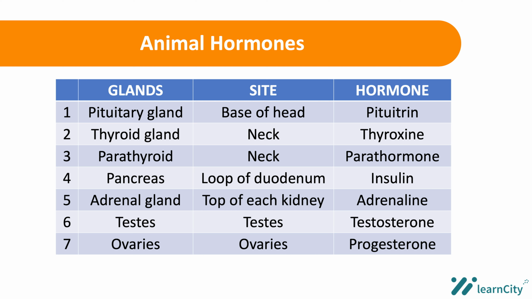Testosterone is another hormone; the gland where testosterone is secreted is the testis, and the site where it functions is also the testis. Another hormone is progesterone, which is secreted in the ovaries, and the site where it functions is also the ovaries.